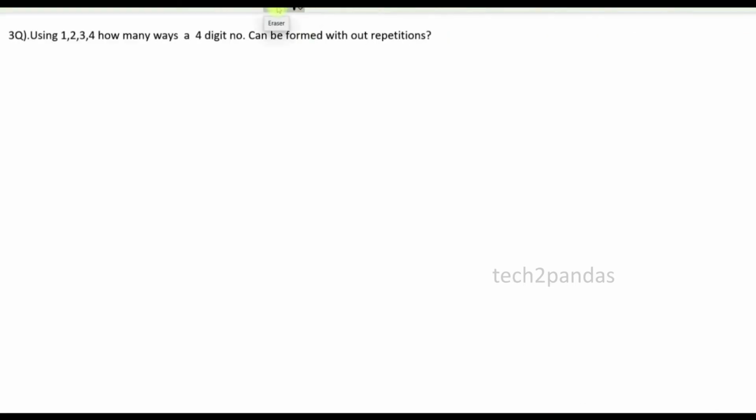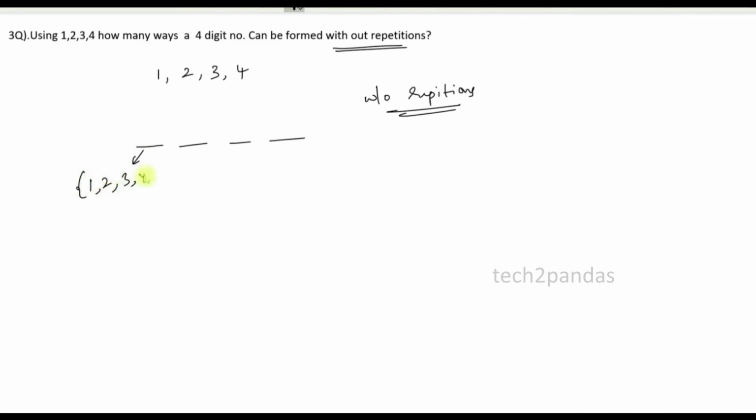Again, third question: 1 2 3 4 are the digits. How many 4 digit numbers can be formed without repetition? First see the condition. Without repetition, so repetition is not allowed, nothing but we should not use a digit twice. So what could be the possibilities for this position? I can take 1 2 3 4, four numbers, nothing but 4 digits I can take.